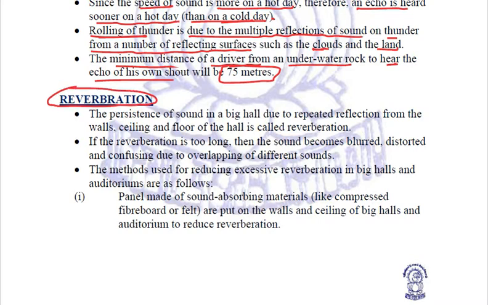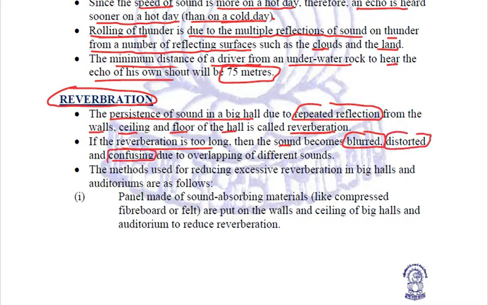Now these reflecting sound waves, this echo, lead to one other phenomenon which is called reverberation. What do you mean by reverberation? It is the persistence of sound in any big hall due to repeated reflections from the walls or the ceilings or the floors of the hall. So that persistence of sound, that overlapping of sound, is called reverberation. Now if the reverberation is too long, then the sound becomes blurred, distorted, and confusing. Why? Because the different sounds are overlapping with each other.